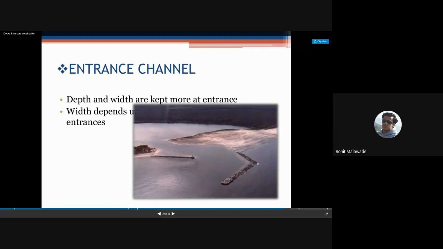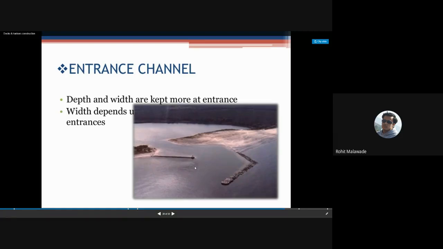The entrance has been protected with the breakwater. It is going to be protected on both sides with the breakwater, right? You can see that this is your sea side, this is your breakwater, and this is your harbor side. So this is how your ship is going to enter into your entrance channel.